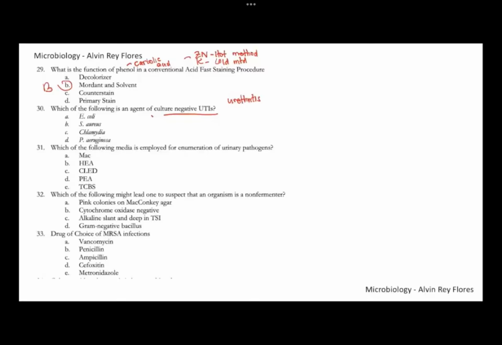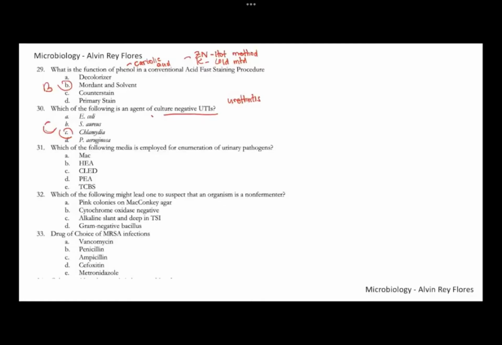So for number 30, this is letter C, chlamydia. Chlamydia is an example of a culture negative UTI. Chlamydia is also a sexually transmitted infection, the most common STD or STI in the US. So 30, letter C. The other choices are usually able to be grown or cultured in your routine urine culture. Okay, number 30, letter C.